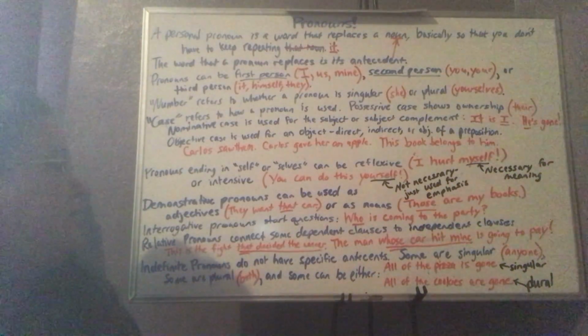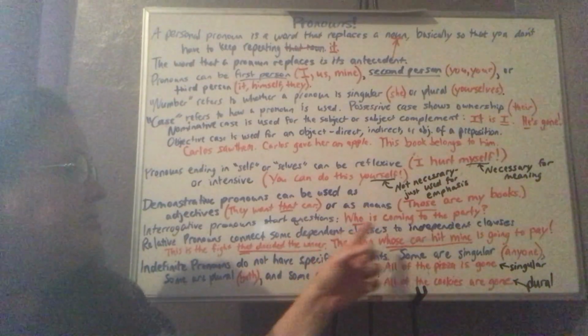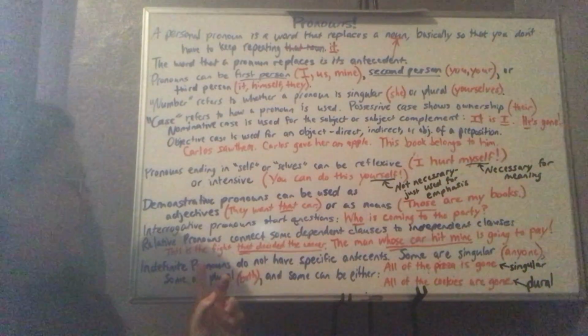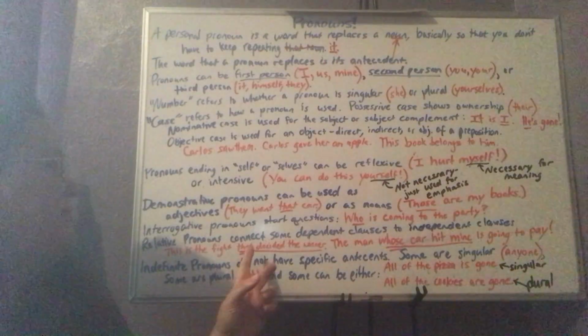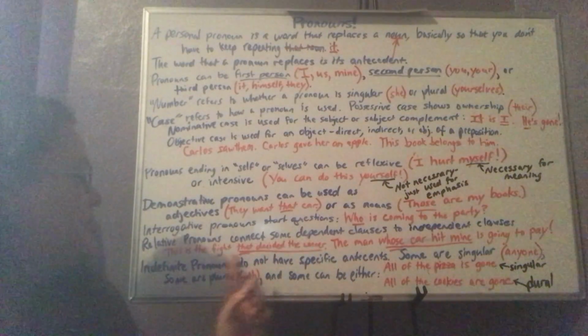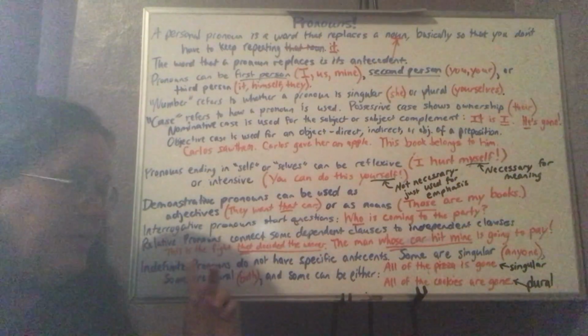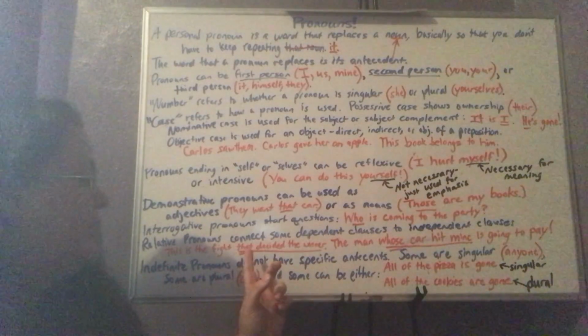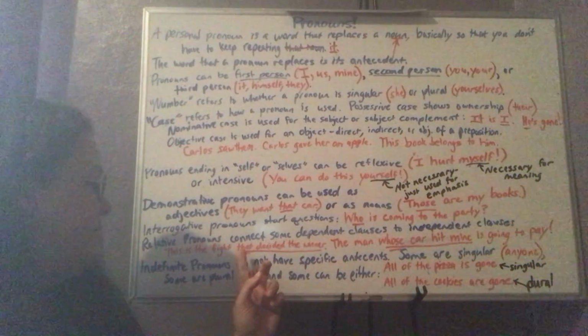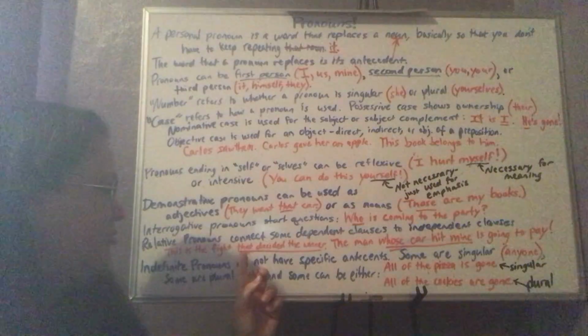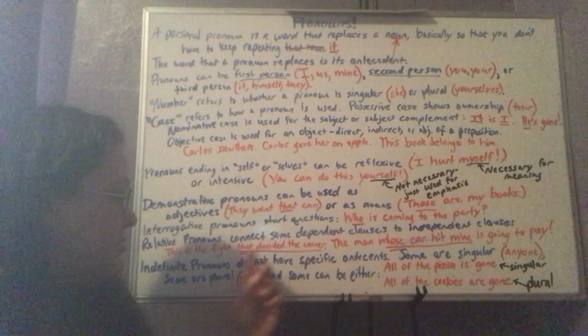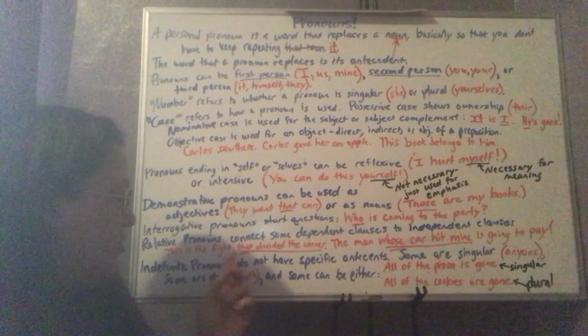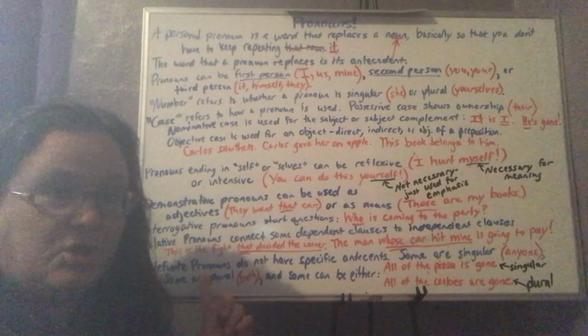Relative pronouns connect some dependent clauses to independent clauses. This is the fight that decided the winner. So this, again, is a demonstrative pronoun, okay? And that here is a relative pronoun because it is both the subject of this clause and the connecting word that makes these two clauses go together.